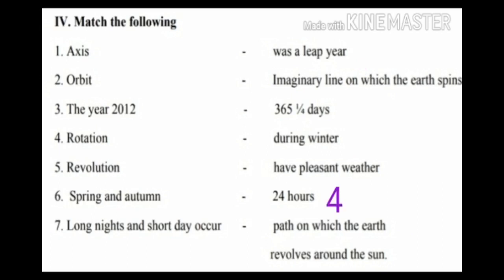Answer is 24 hours. Fifth question, revolution. Answer is 365 and 1/4 days. Sixth question, spring and autumn. Answer is have pleasant weather. Seventh question, long nights and short days occur. Answer is during winter.